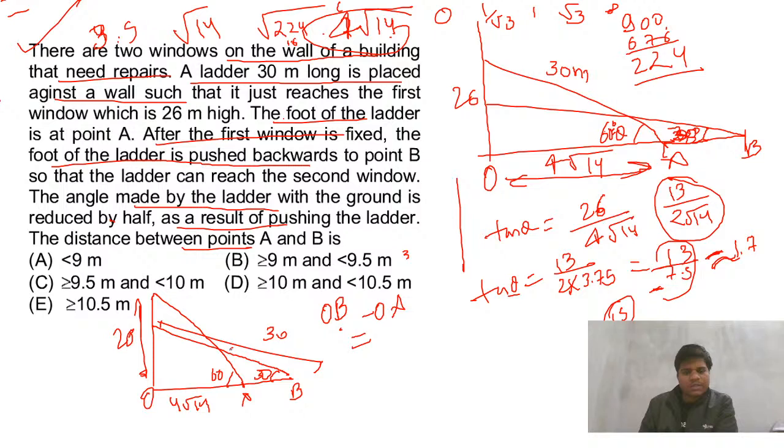This is 30. This is 30, and this we can find. Cos theta I think will be, this cos 30 will give us the answer. Is this there or not? So OB will be cos theta. Cos 30 will be root 3 by 2. 30 into root 3 by 2. Is this there?